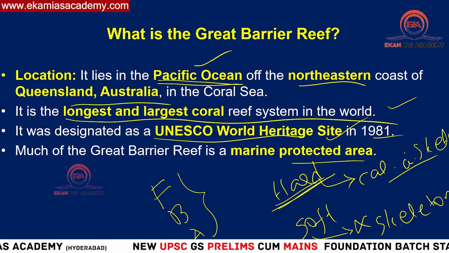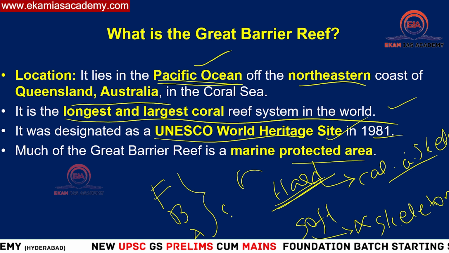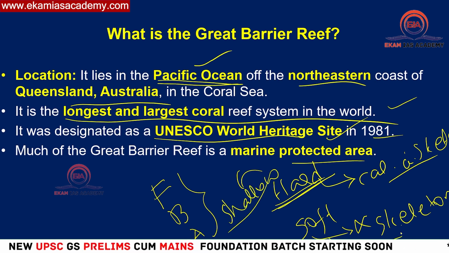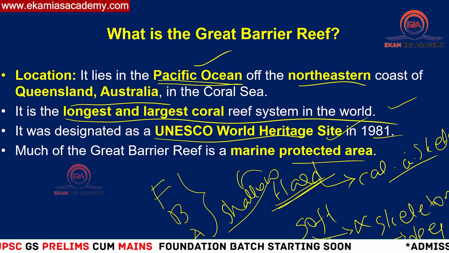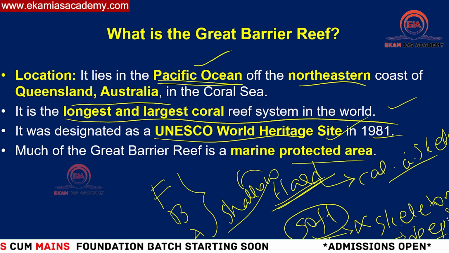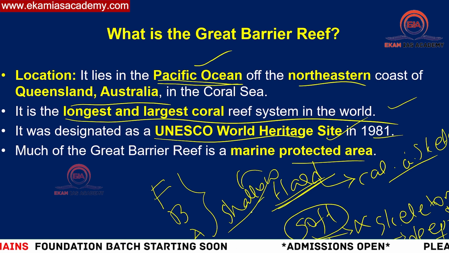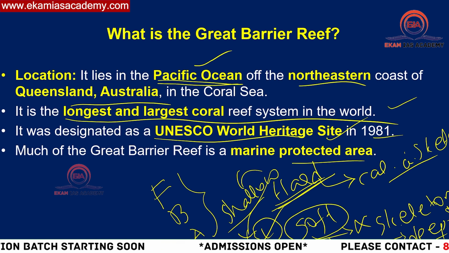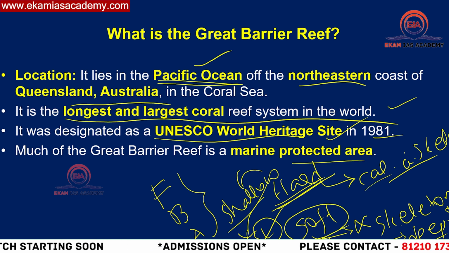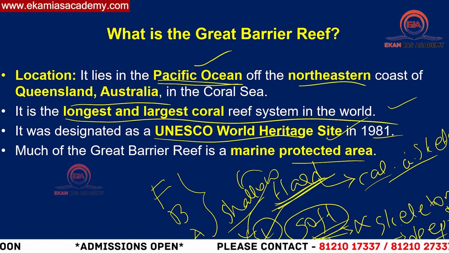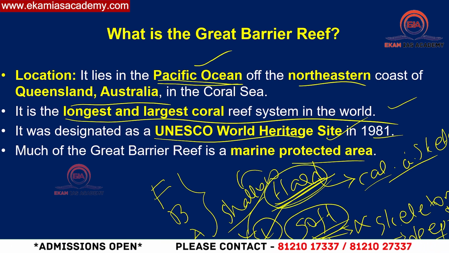Hard corals are found in shallow waters, not so deep, just below the surface. And you have the soft corals deep in the ocean. If they are present deep in the ocean, there won't be any presence of sunlight. In hard corals, there will be sunlight, which means they depend on the zooxanthellae. In soft corals there is no dependence on the zooxanthellae. That is the primary difference between hard coral and soft coral. Whatever we find in India, all those are hard corals itself.